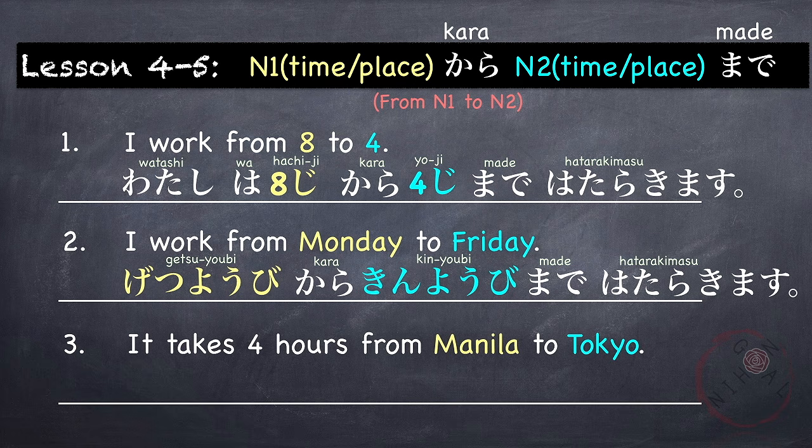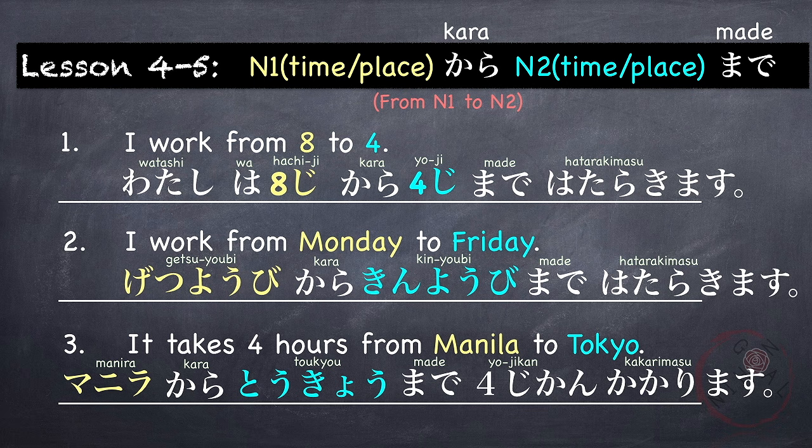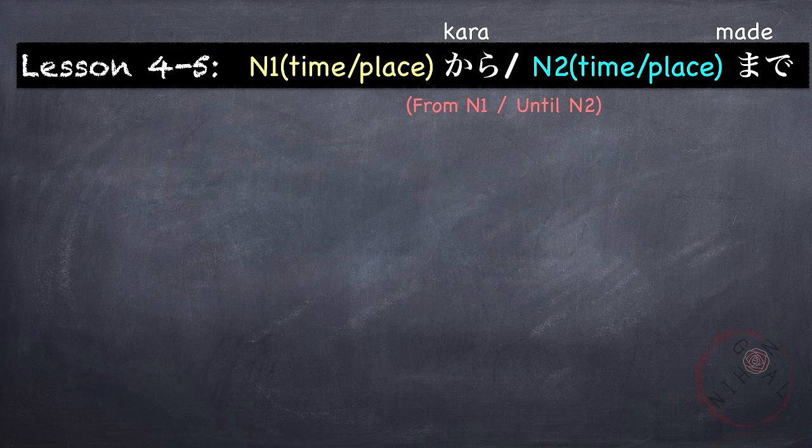Next example is with a place. It takes 4 hours from Manila to Tokyo. N1 is Manila. Manila から。Manila から東京まで。From Manila to Tokyo. 4時間, 4 hours, かかります。So we haven't learned this yet. This pattern will appear in lesson 11. But the important thing here is using place in N1 から N2 まで pattern. マニラから東京まで。